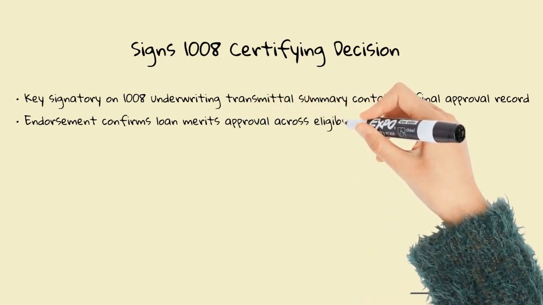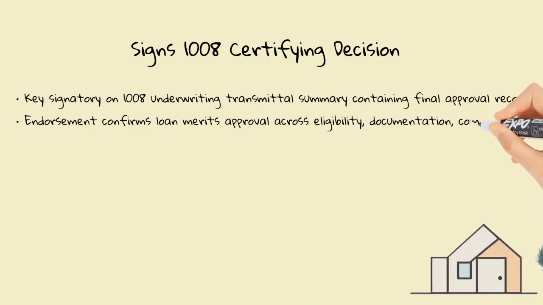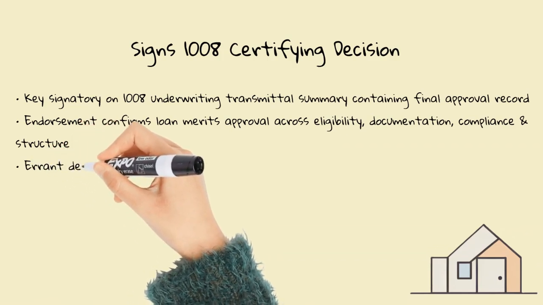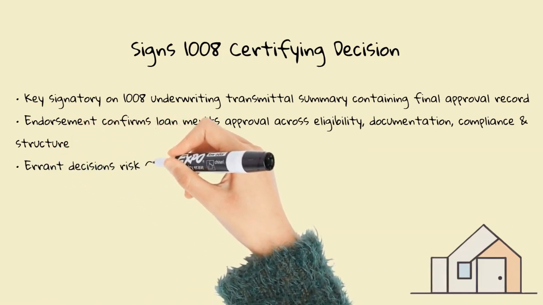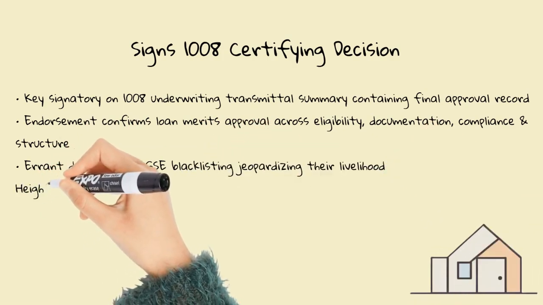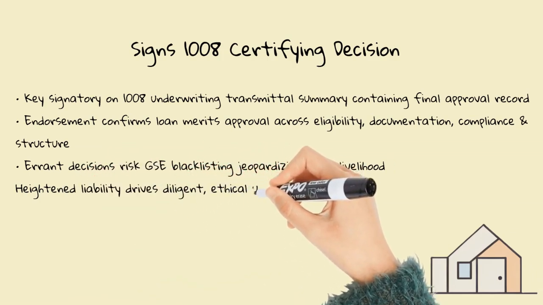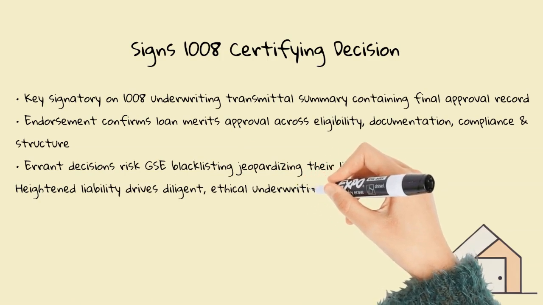Their endorsement confirms adherence across all regulatory documentation and structuring guidelines. Underwriters are exposed more directly than some other roles in the process, since any invalid or fraudulent approvals can jeopardize their livelihood through GSE blacklisting. This necessitates diligent ethical practices governing underwriter analysis and approval recommendations.